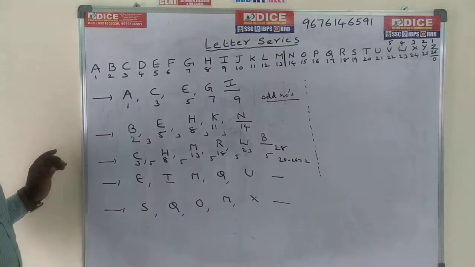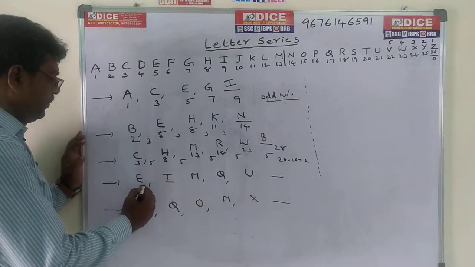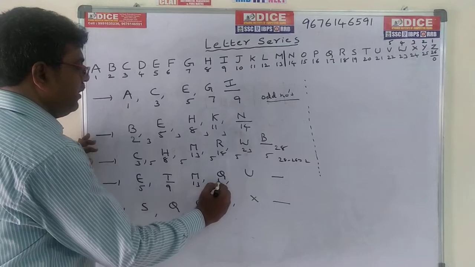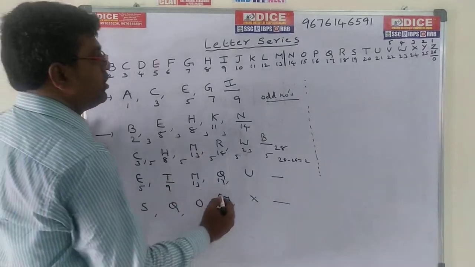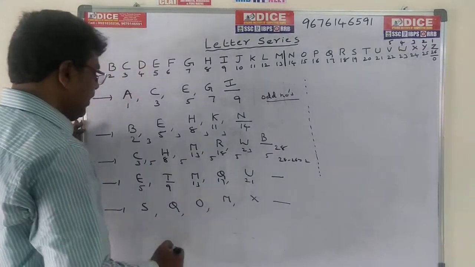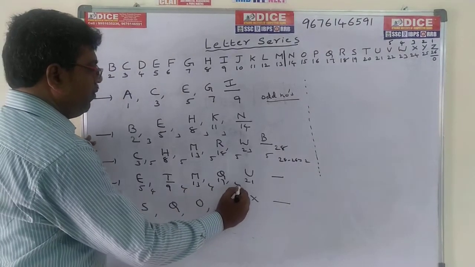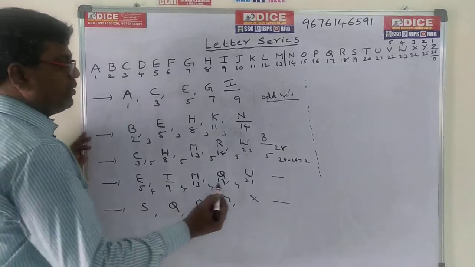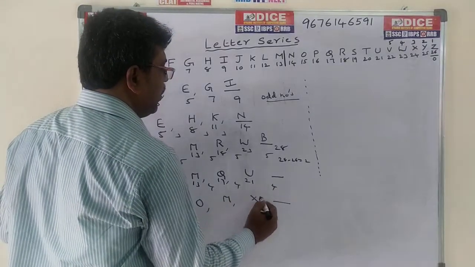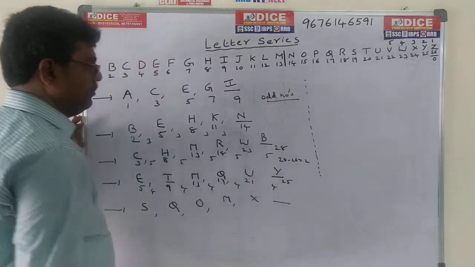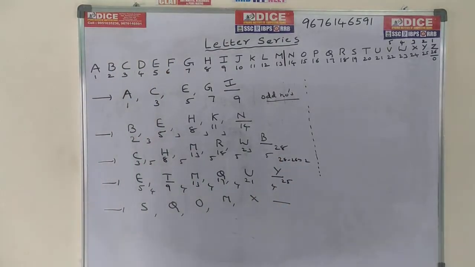Come to this problem. E means 5, I means 9, M means 13, 17, U means 21. See the difference here: 4, 4, 4, 4. So the next value is 21 plus 4, 25. What is the meaning of 25? Y is the required answer.